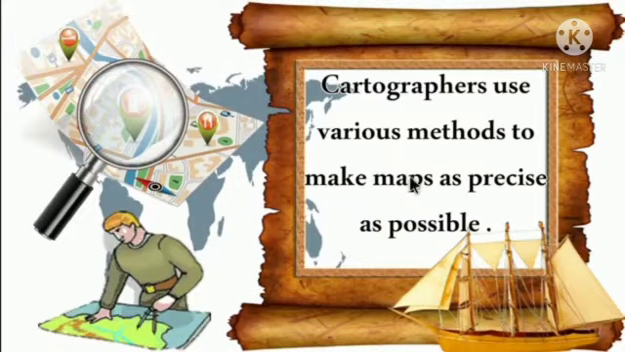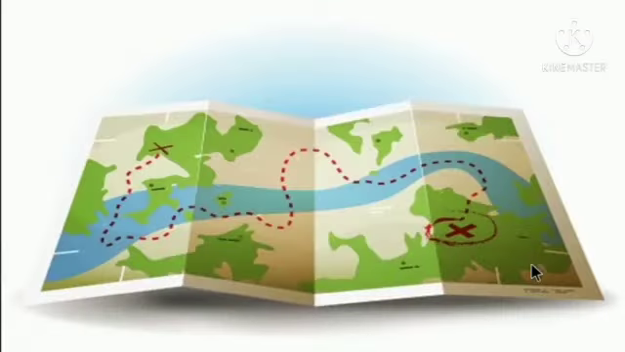And then the cartographers use various methods or techniques to make maps as precise as possible. Cartographers are the people who design the map. They use various techniques or methods to make the map precise. Precise means as short or understandable as possible.